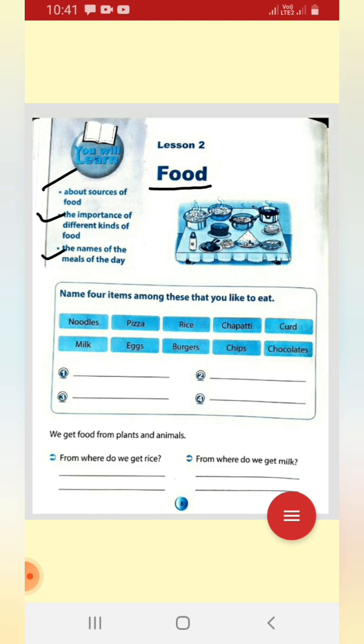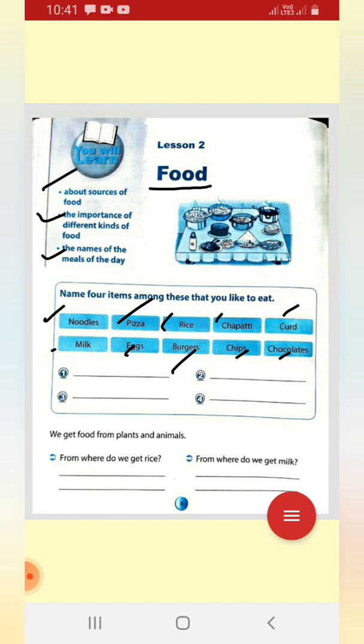Okay, so here you can see some names of food like noodles, pizza, rice, chapati, curd, milk, eggs, burger, chips, and chocolates.